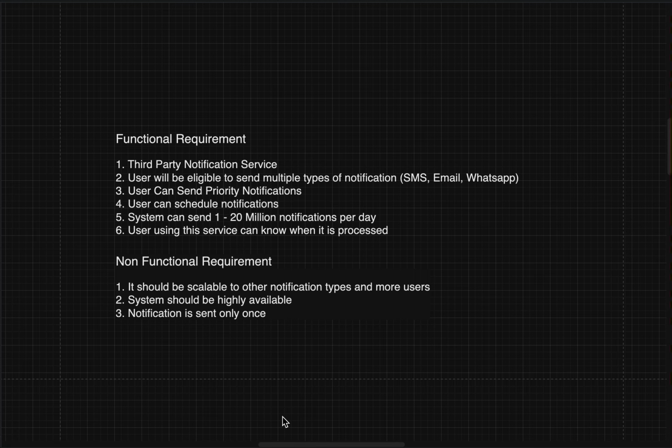Okay, so now comes the non-functional requirements. If you want to scale to other types of notification systems, it can. Our system should be highly available and scalable. Plus, we'll make sure that our notification is not sent twice or more than once.